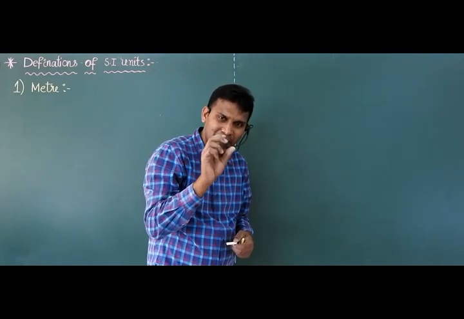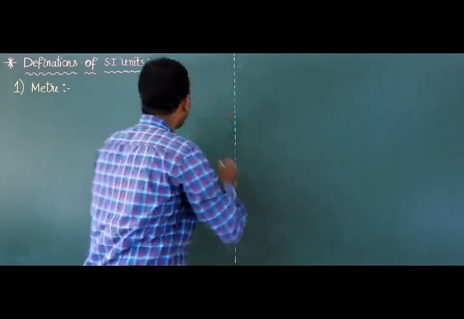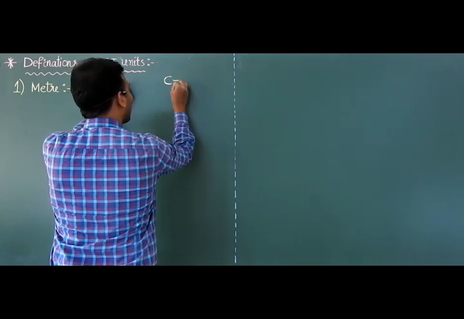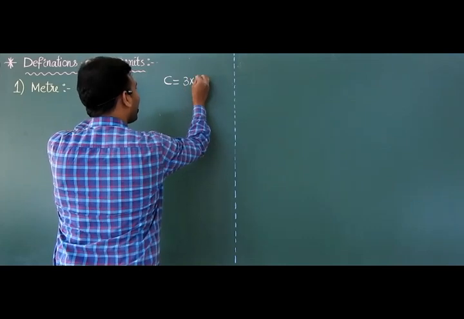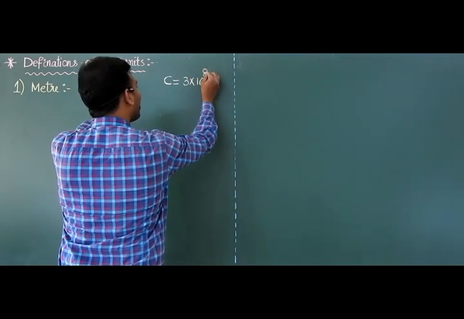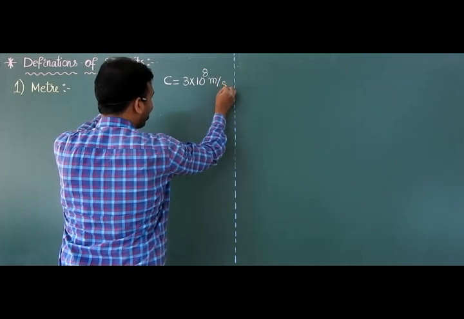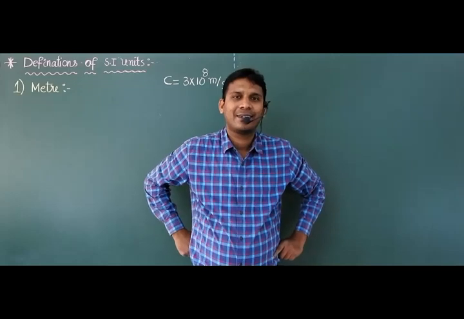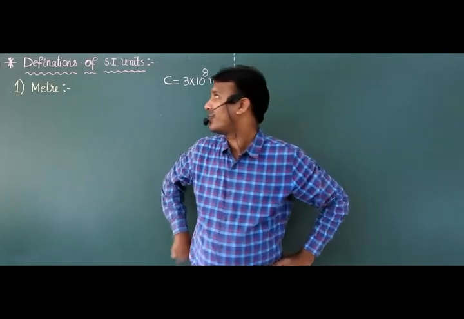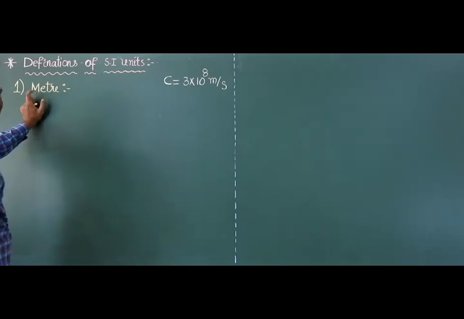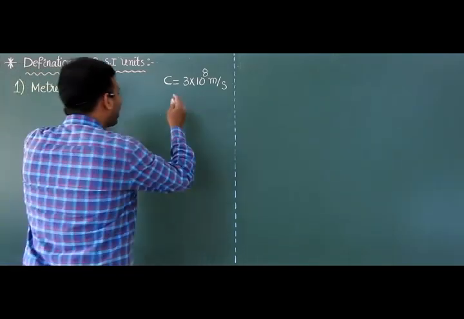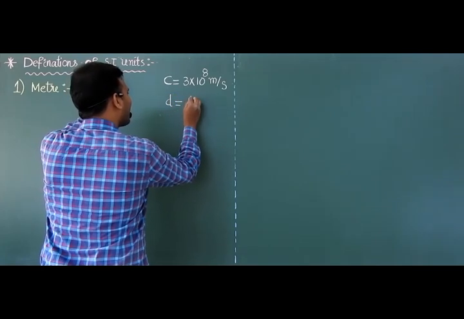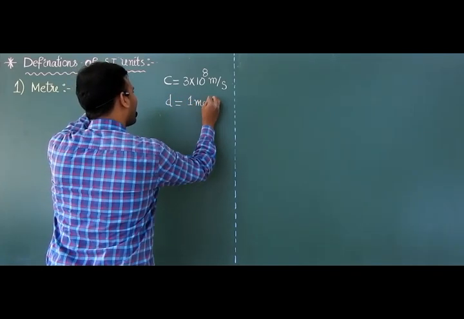Do you know the value of the speed of light in vacuum? Velocity of light in air and vacuum is 3 into 10 raised to 8 meter per second. Then we have to define how many meters? 1 meter, the length, distance of 1 meter.